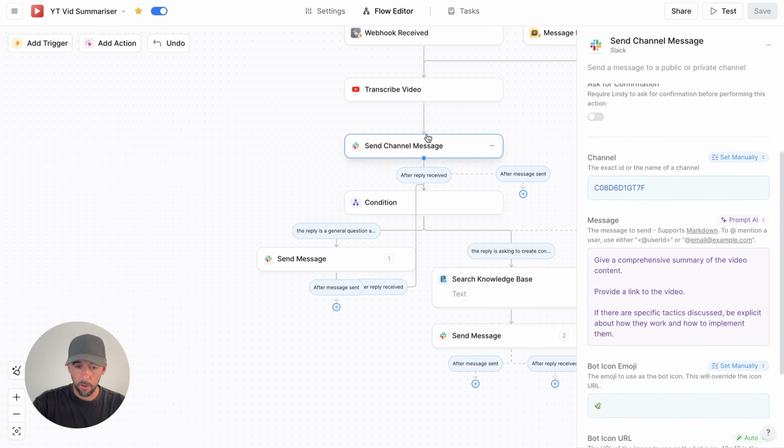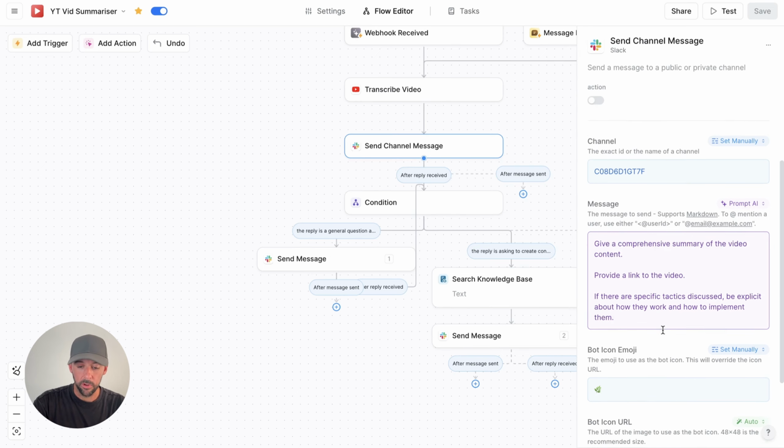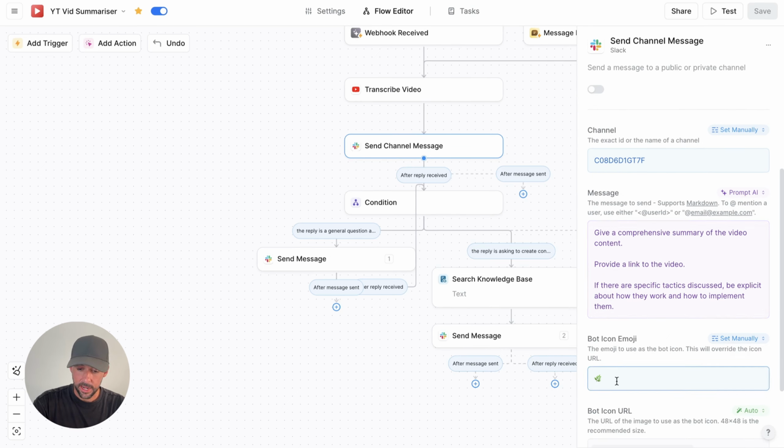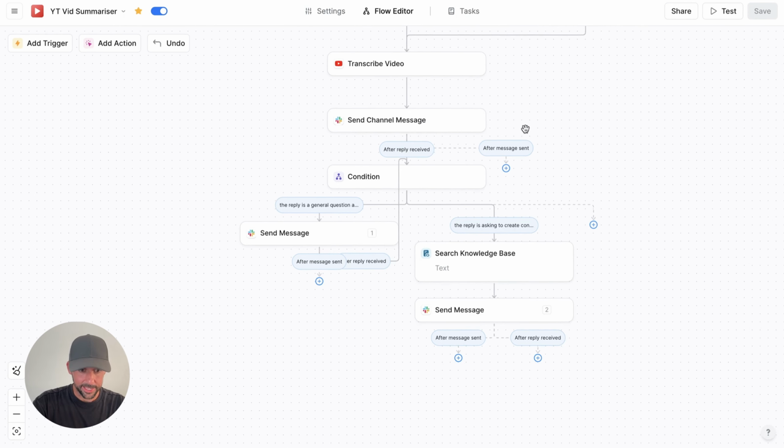And then here's the prompt for the message. Give me a comprehensive summary of the video content. Provide a link to the video. If there are specific tactics discussed, be explicit about how they work and how to implement them. Then I've added a little emoji as the bot icon. That's the emoji that I use for all my agents because I like it.